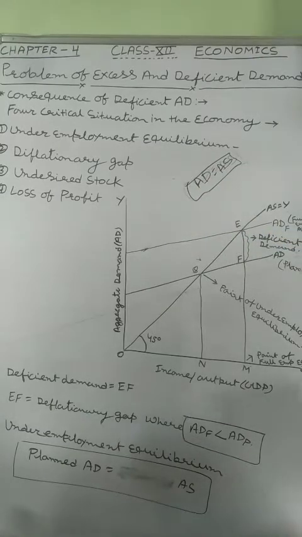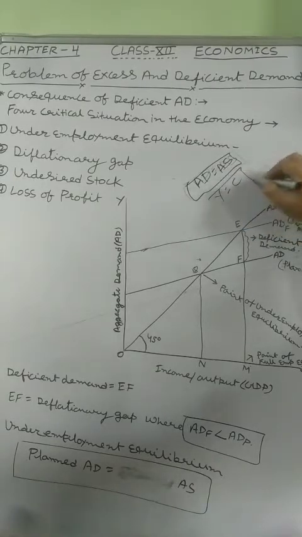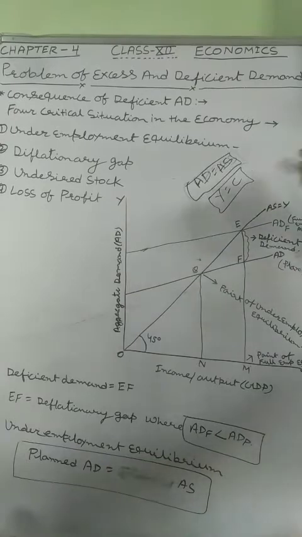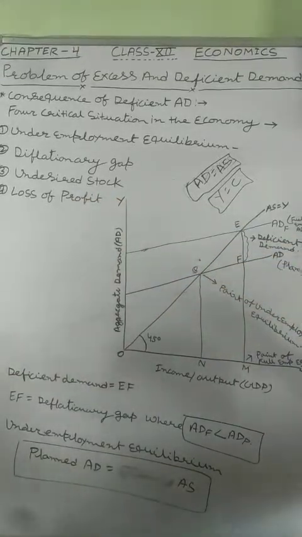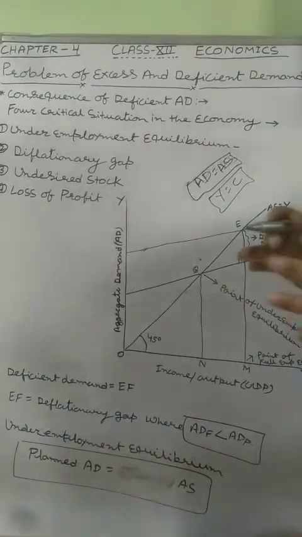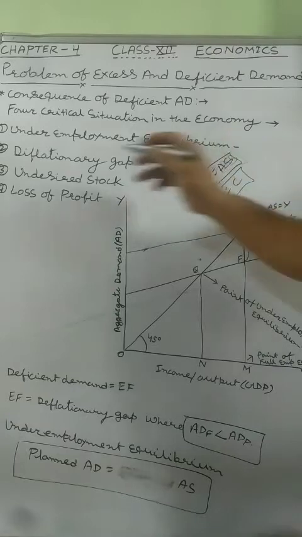But after Keynes, it became a fact that aggregate demand is never equal to aggregate supply, because the overall income is not expended on consumption, and due to this some products are unsold in the market. Those unsold products create undesired stock for the producer, and that undesired stock leads to a loss in profit. So these four critical situations or consequences are related to each other, and each affects the others. First of all, underemployment equilibrium, then deflationary gap.